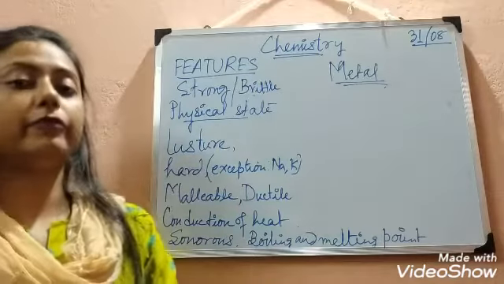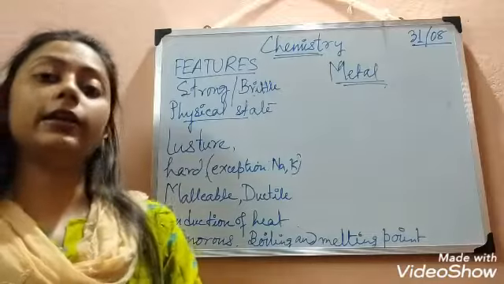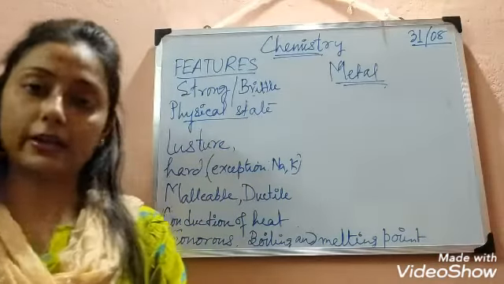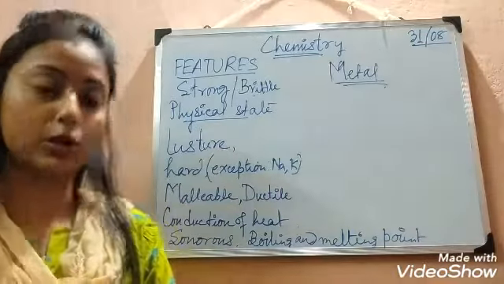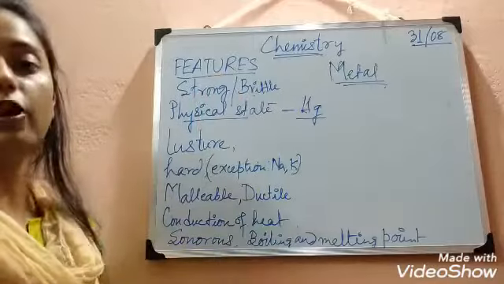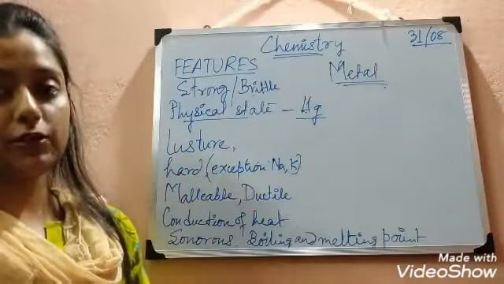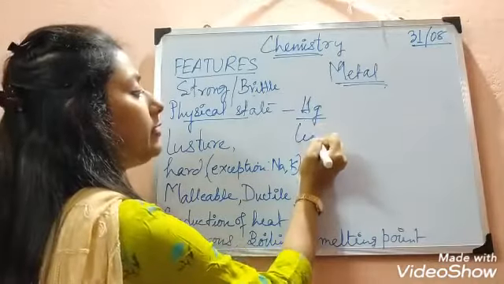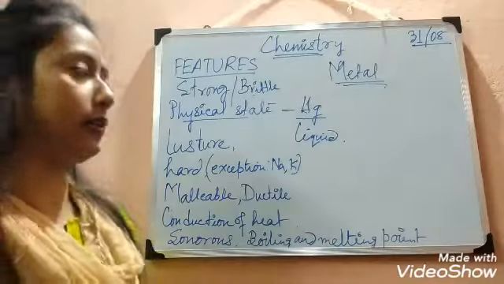Mercury is a metal we find in thermometers, right? A clinical thermometer contains mercury, and that is also a metal, but it is not in solid state. So mercury, or Hg, the chemical symbol of mercury, is the exception. It is liquid in state. But most of the metals are solid in state, right?